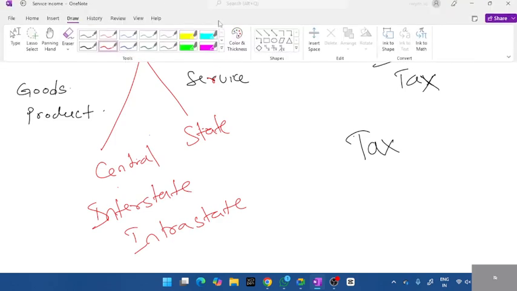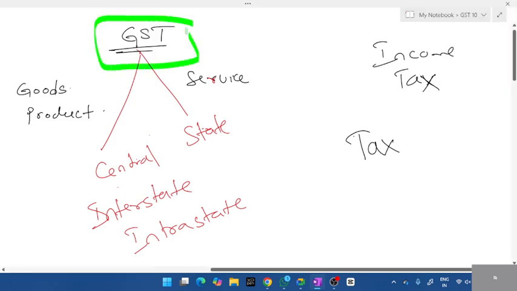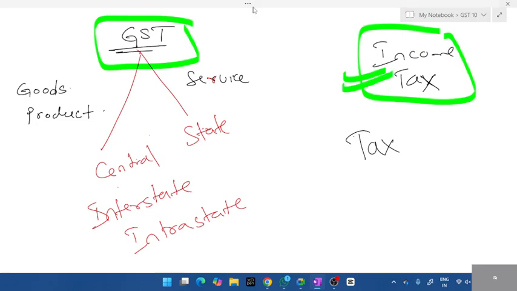So, as students, if you know the difference between these two, GST and income tax, that is enough. That is why I explained it. There are some 5 to 6 other taxes, but you don't have to know all that.